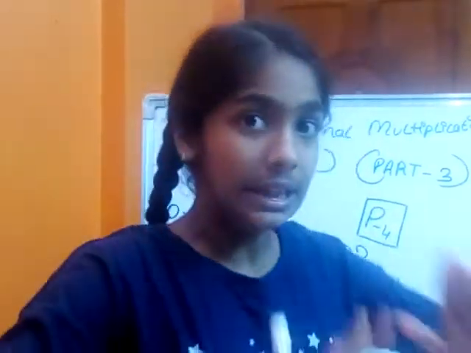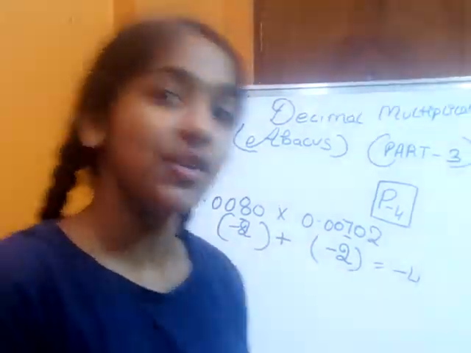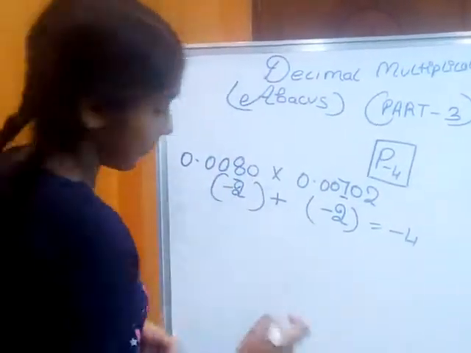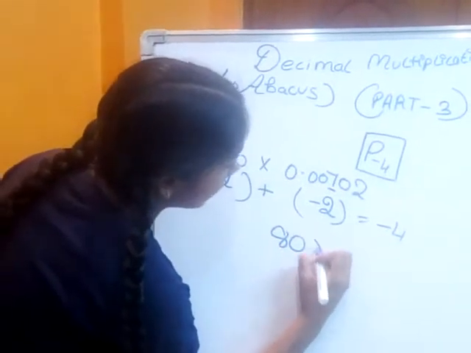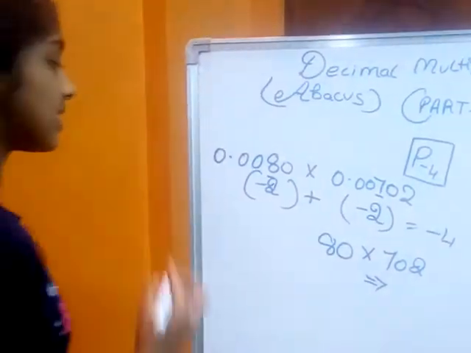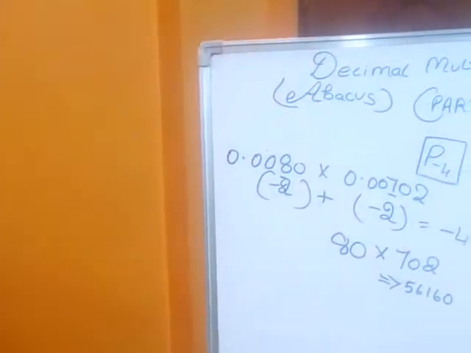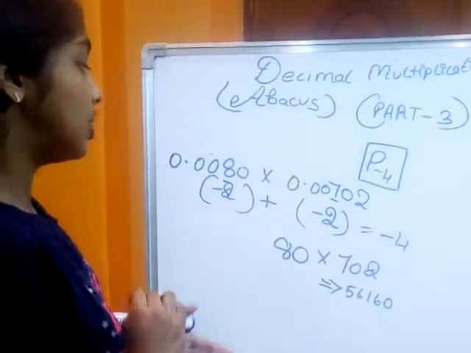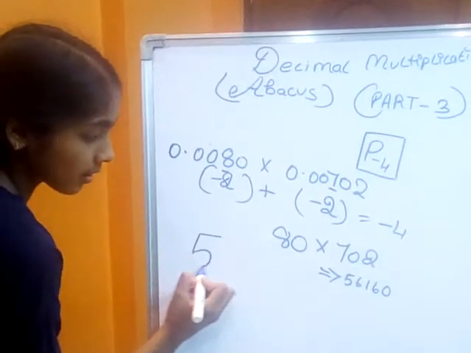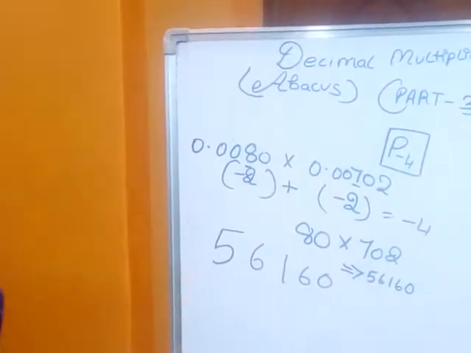We would not include the decimal point, and we will multiply now. So again I am telling, here it is 80, 80 into 702. What is the answer? 56160. See, this is the answer now. Again I am writing it in a big form: 56160. Okay, so minus 4.